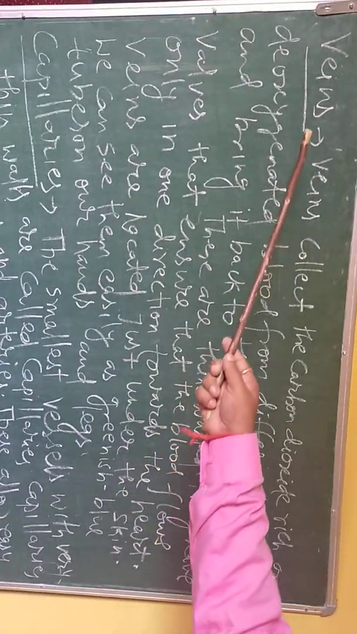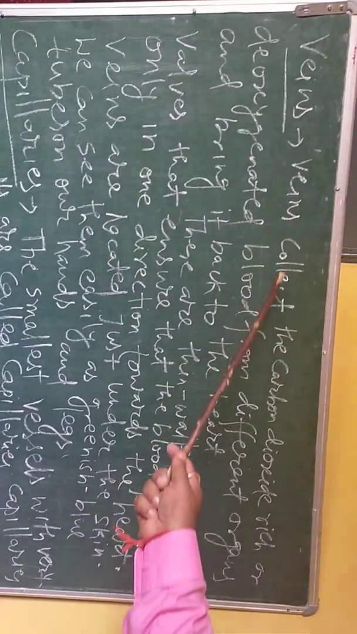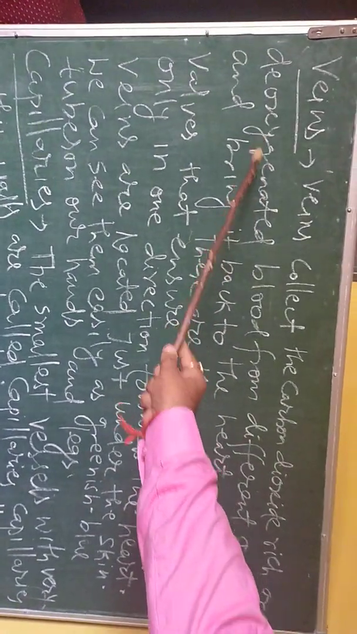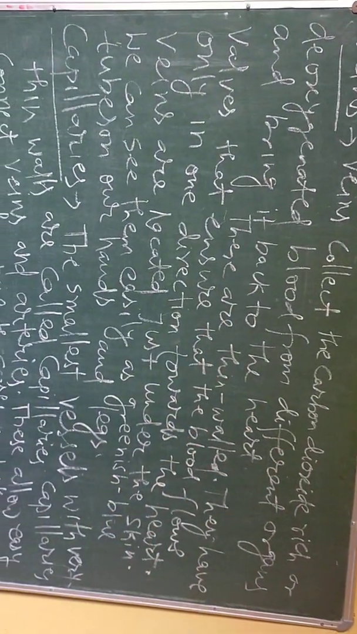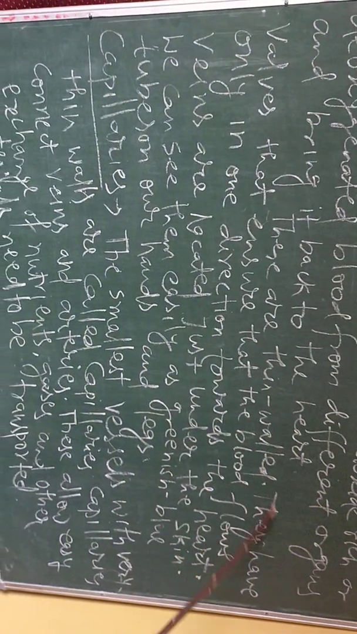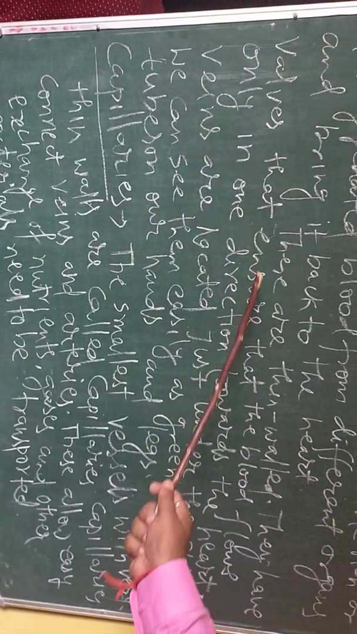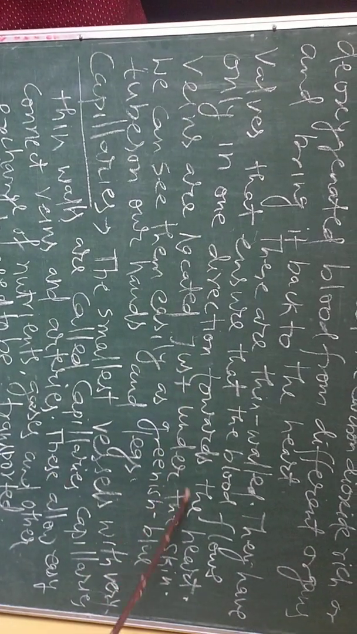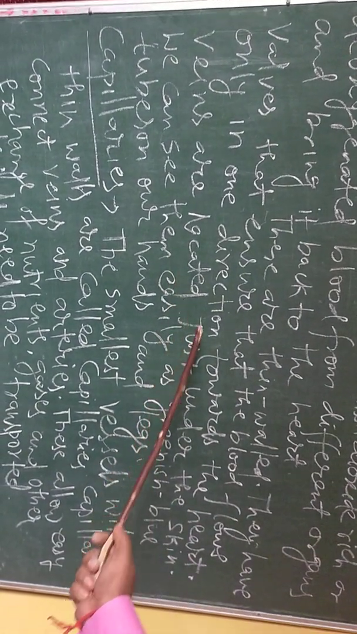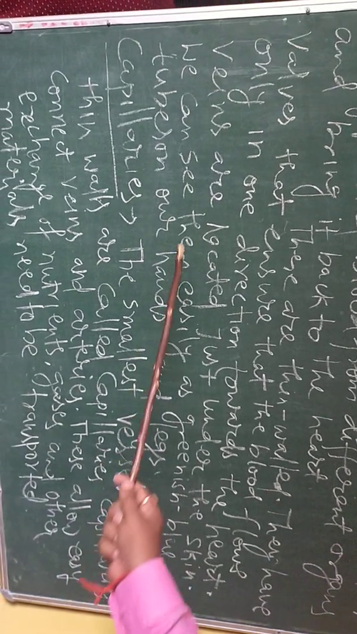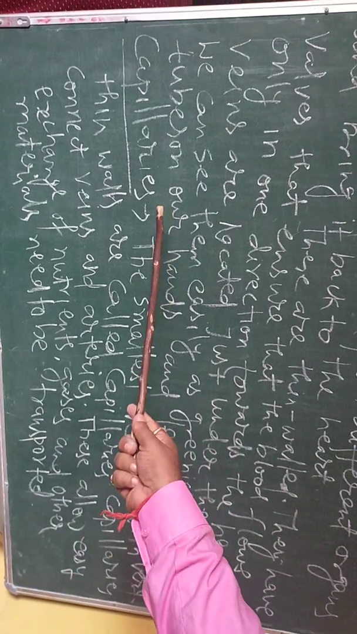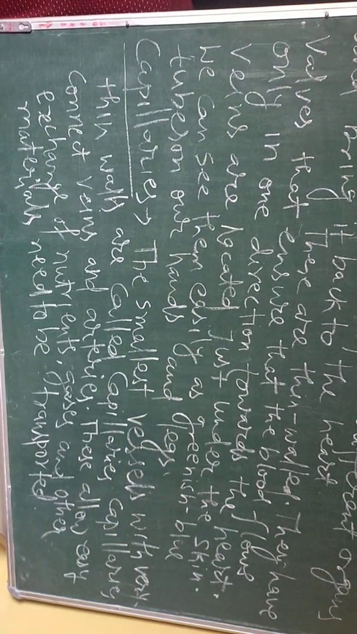Another blood vessel is the vein. Veins collect the carbon dioxide rich or deoxygenated blood from different organs and bring it back to the heart. These are thin-walled. They have valves that ensure that the blood flows only in one direction towards the heart. Veins are located just under the skin. We can see them easily as greenish blue tubes on our hands and legs.